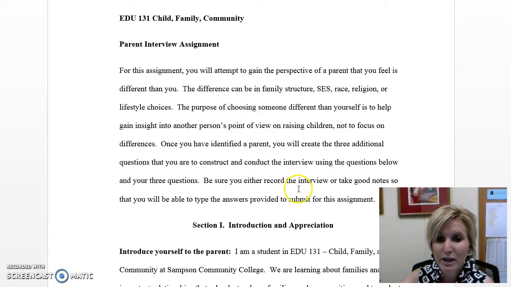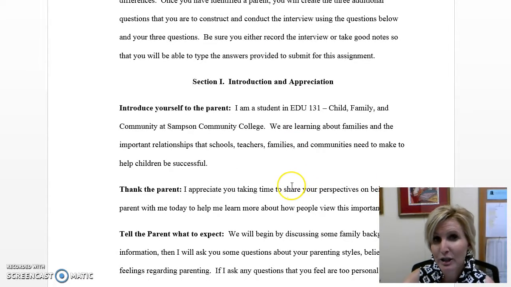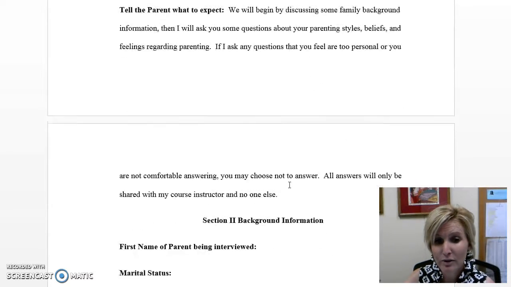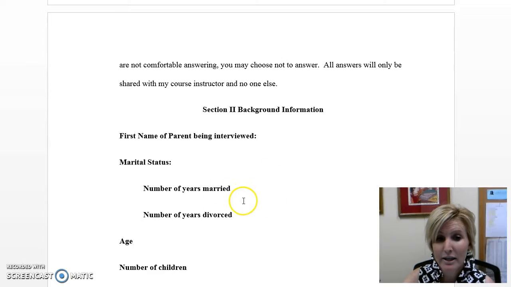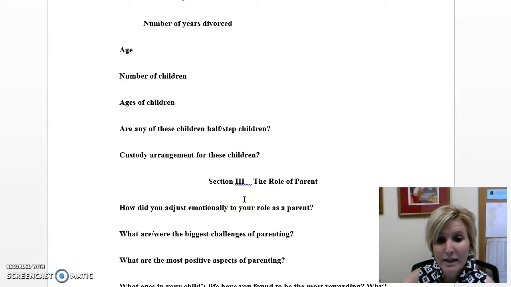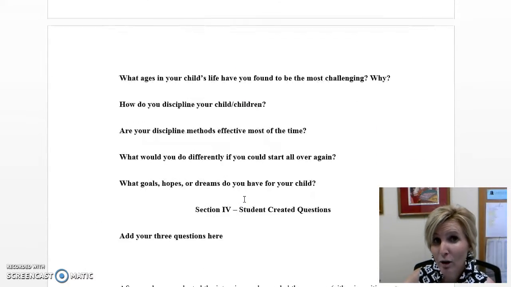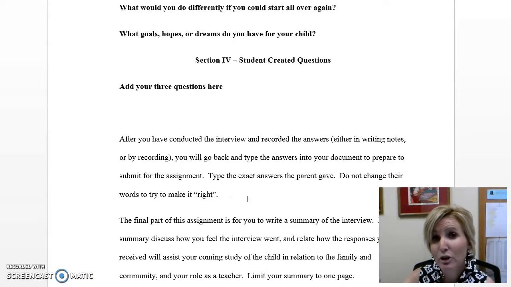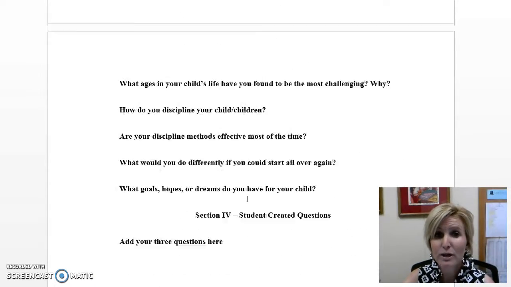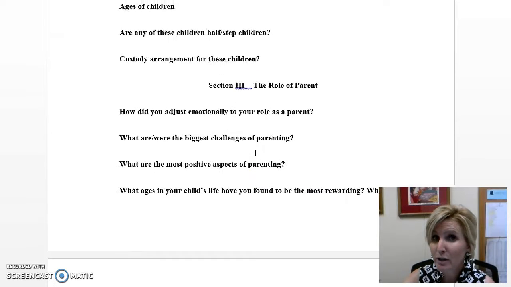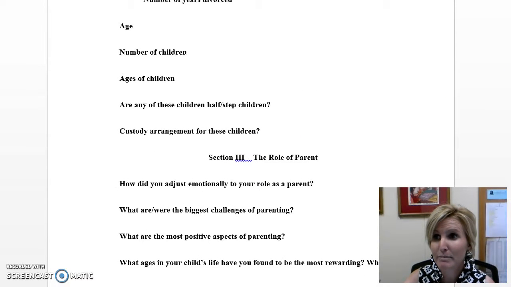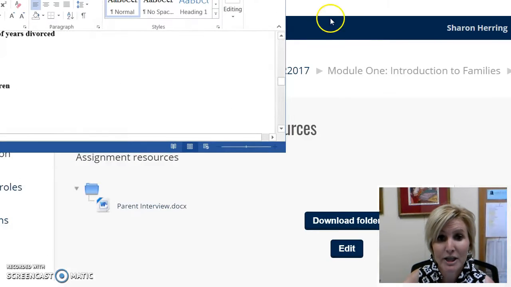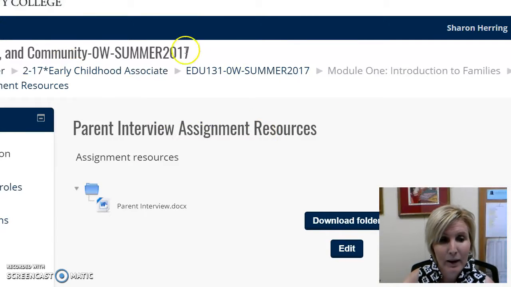As you go through, it tells you what the expectation is. You're going to actually go in with interview questions that I've given you, and those are located right here in this document. Then you're going to add 3 questions of your own to ask the parent, and then you're going to write a summary. So be sure you read through this very carefully, and if you have any questions at all, feel free to reach out to me, and I will answer any questions that you have.